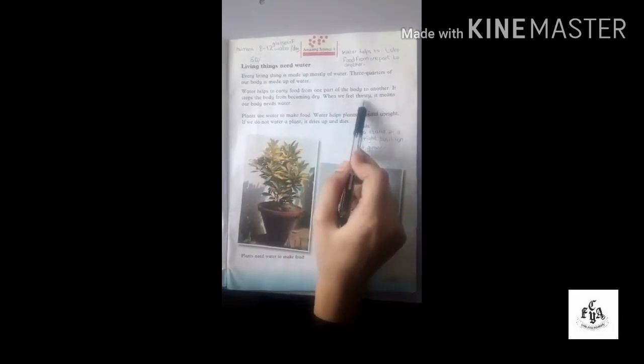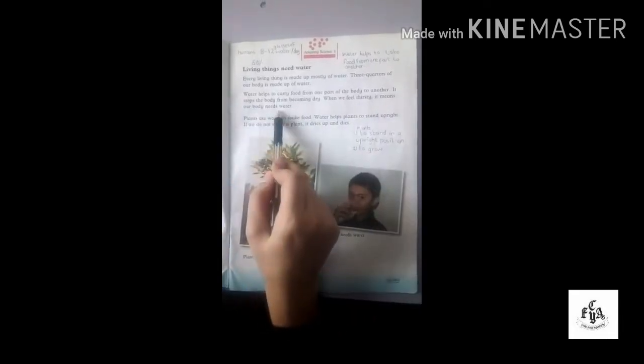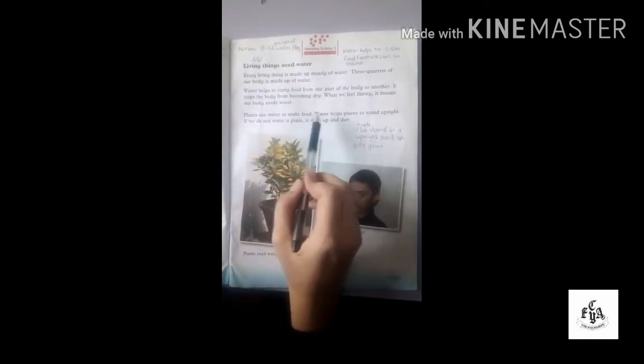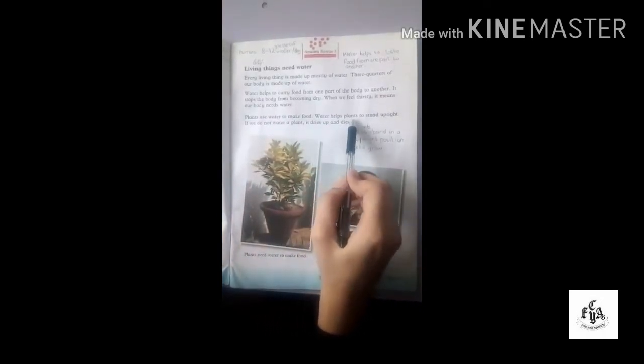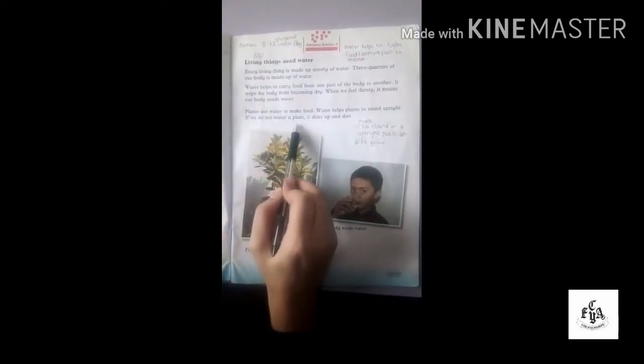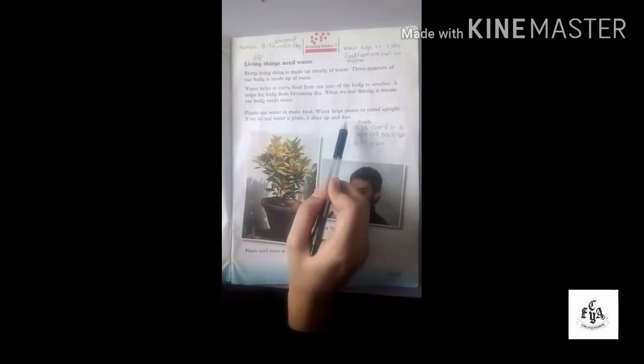When we feel thirsty, it means our body needs water. Plants use water to make food. Water helps plants to stand upright. If we do not water a plant, it dries up and dies.